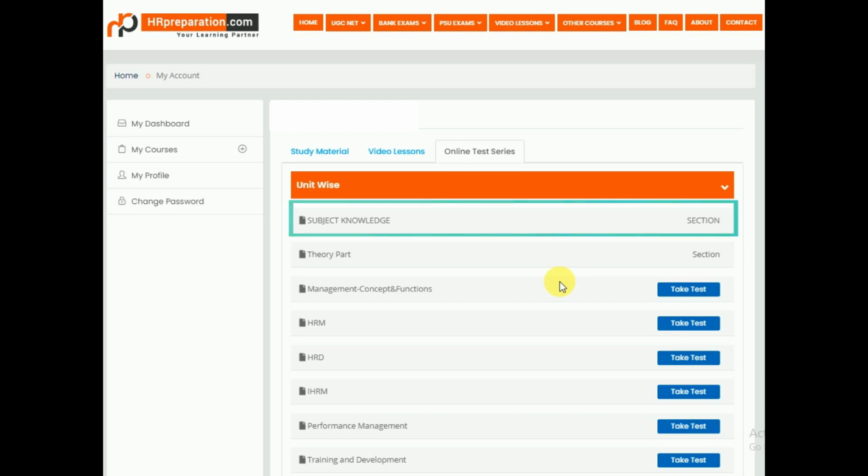Let's understand test series part. There are 75 test series with 2000 plus MCQs with detailed explanation. According to the syllabus, there are two sections. One is subject knowledge, second one is general paper. Now look into the subject knowledge section. We divided it into three subsections for our convenience. One is theory part, second one is labor laws or labor acts, and third one is labor codes.